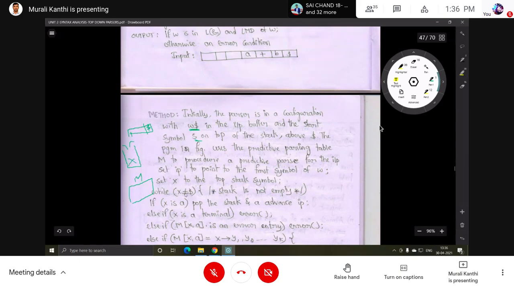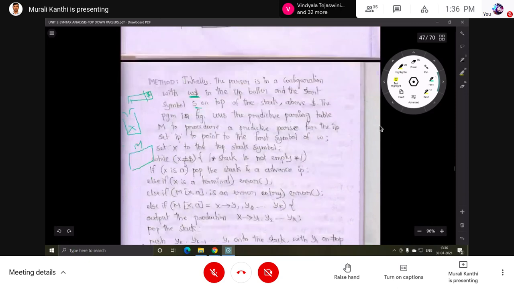Not equal means that in the input buffer, dollar is not there; something is there. In the stack, X is not dollar; something is there. So that is the condition: the stack is not empty, and the input string is not empty. Some symbols are there, either in the input buffer or in the stack.